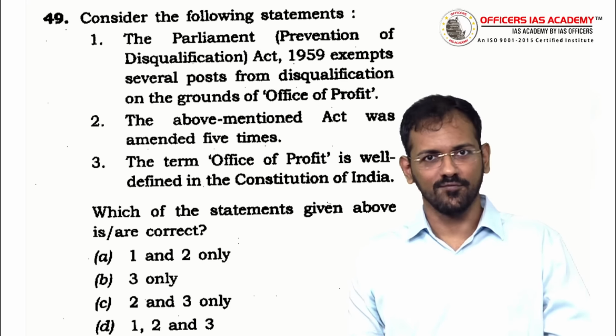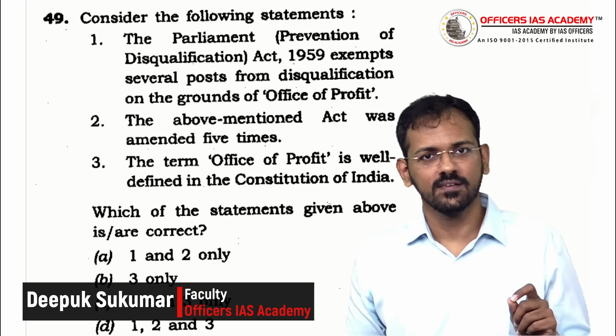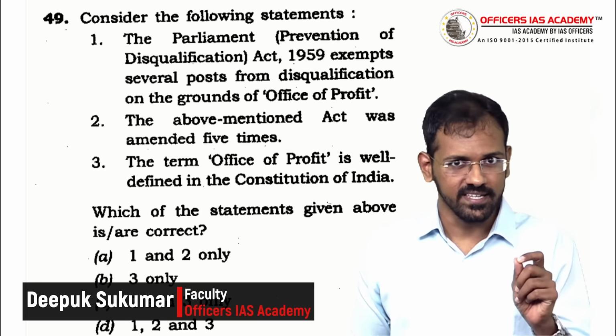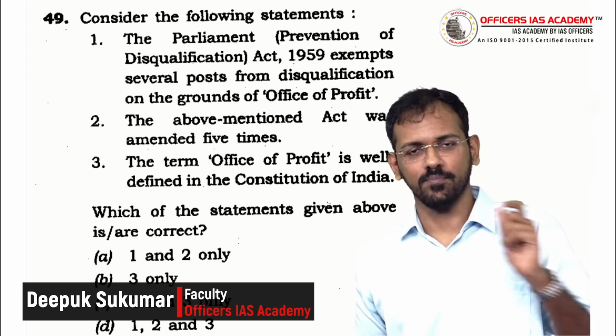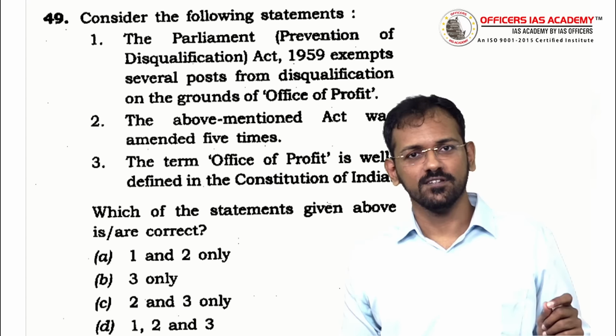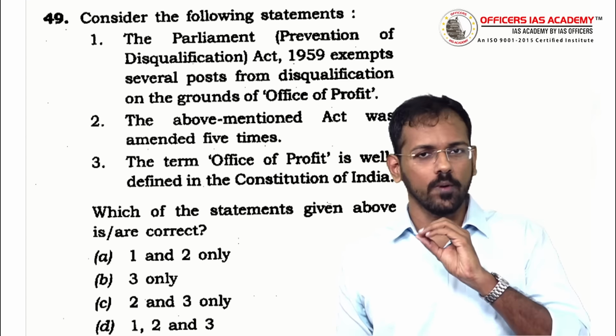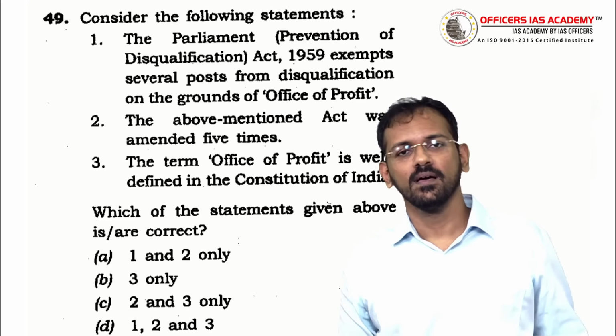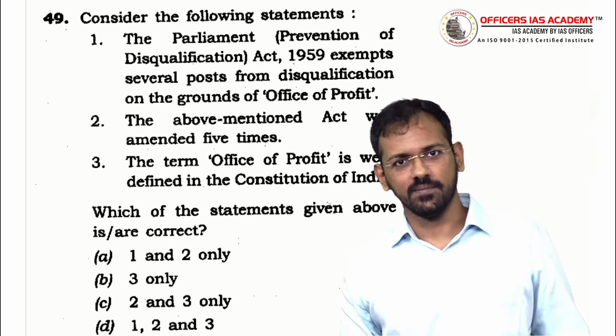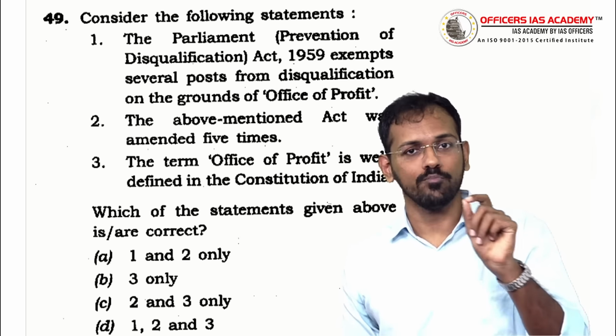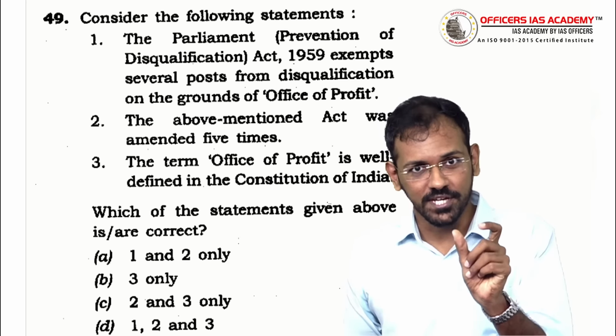Here is another sample of a question from UPSC Prelims where one can get the answer correctly even without any knowledge of the topic. So here is a question on Office of Profit. So let us assume for a second that we do not know anything about Office of Profit. But what we know about the preliminary paper is that it is an objective paper. What does the term objective mean?